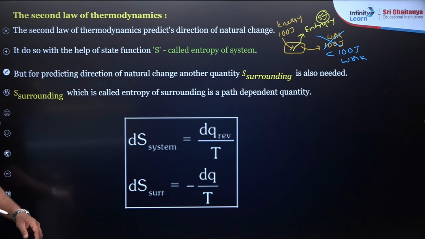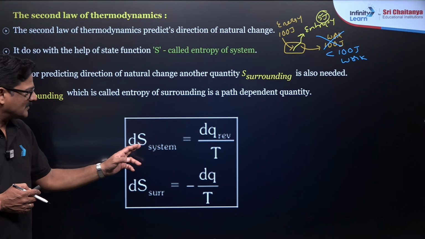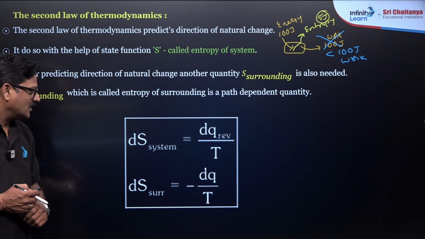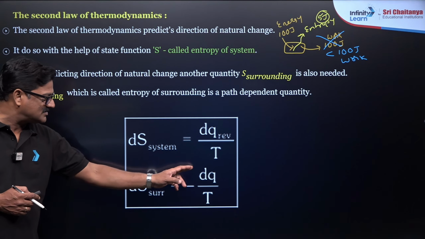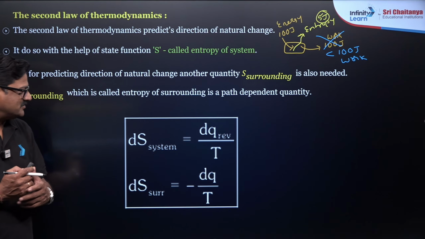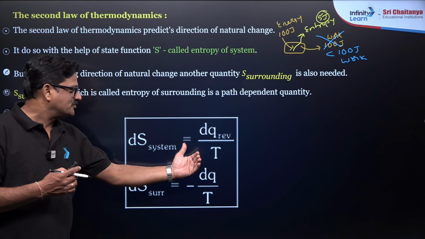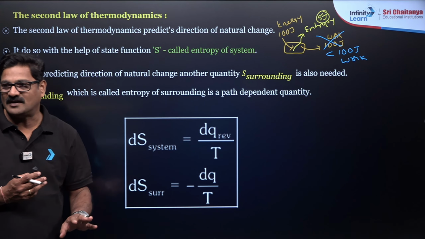I mean to say thermodynamics में ये entropy calculate करें, dS system is equal to dq reversible by temperature. So the dS surrounding is going to be minus dq by temperature. अब जितना system dq by dt होगा and उतना ही है surrounding को जाना है.